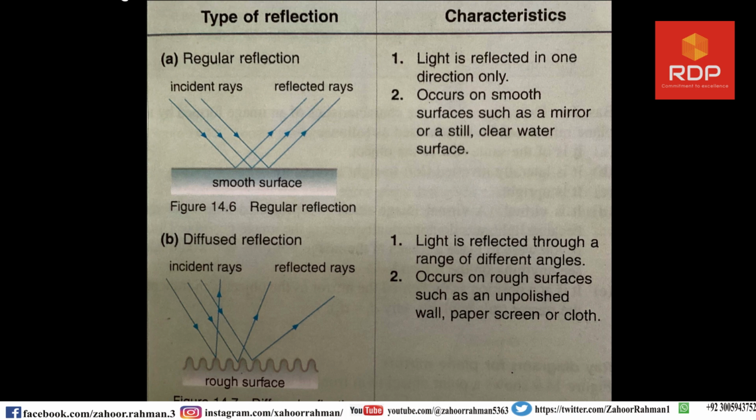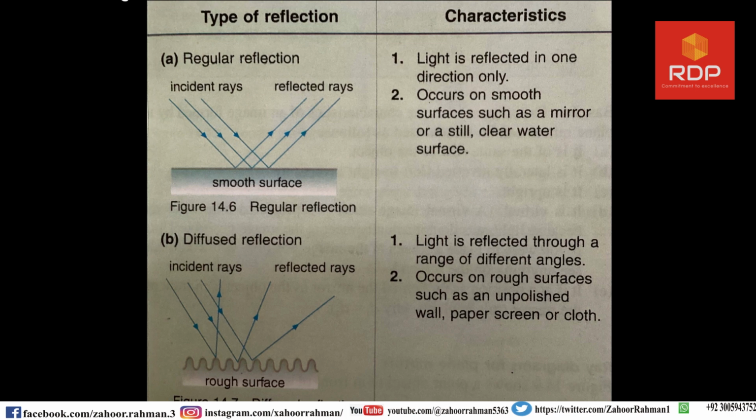So, you can see that the incident rays and the reflected rays, when passing from a smooth surface or still water, then both are equal according to the two laws of reflection. The incident ray's angle and the reflected angle are equal in case of regular reflection, as you can see from the figure.